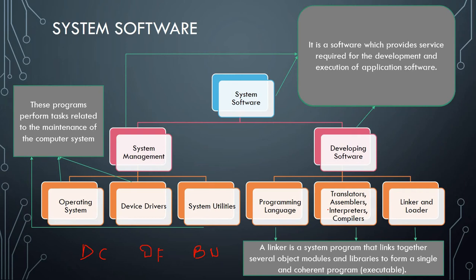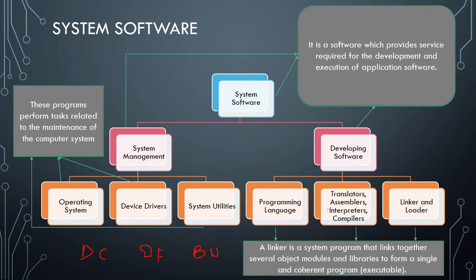For example, you are having MS Office in your system. In that we are having MS Word separately, MS PowerPoint, MS Notebook, Outlook and other things. So these are the separate modules and having separate libraries. Now they are putting it in a single one, which is MS Office, which is an executable program. So linker is used to link that program with the libraries and the other hardware or system softwares, right?